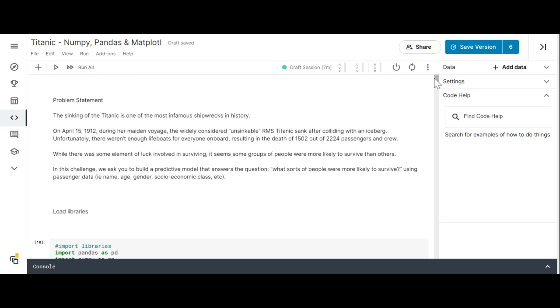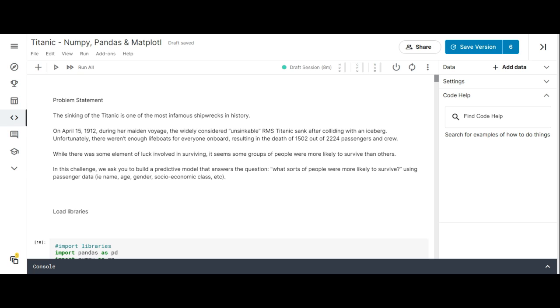The first thing we're going to do is read the problem statement. The sinking of the Titanic is one of the most infamous shipwrecks in history. On April 15, 1912, during her maiden voyage, the widely considered unsinkable RMS Titanic sank after colliding with an iceberg.